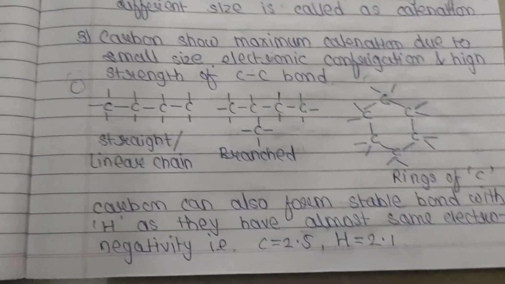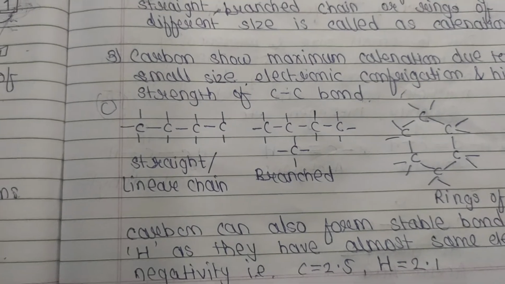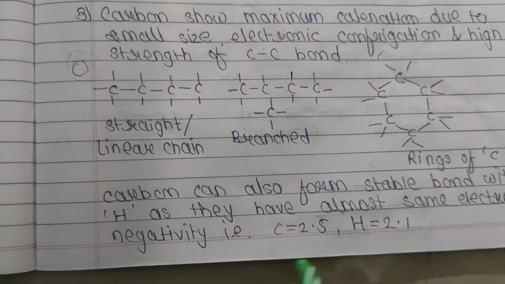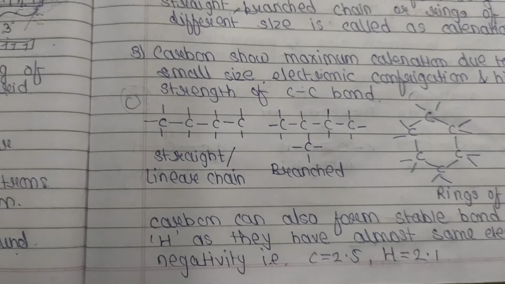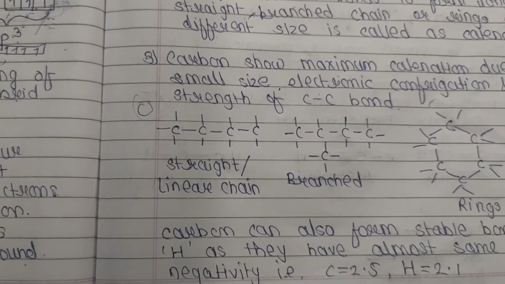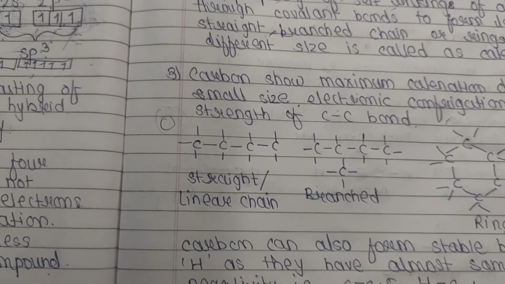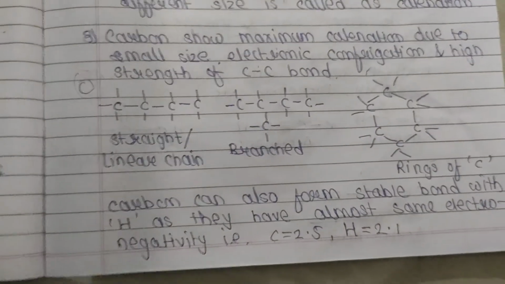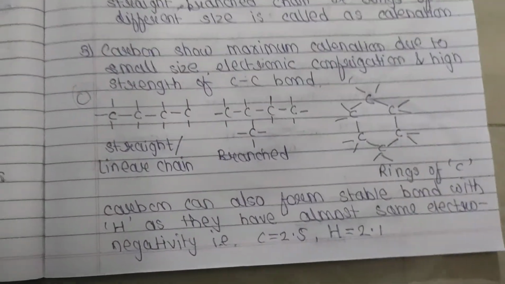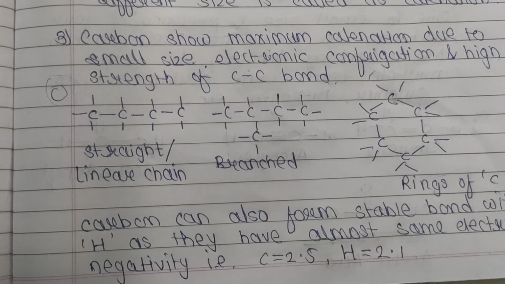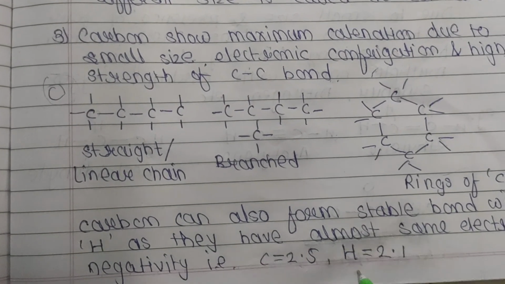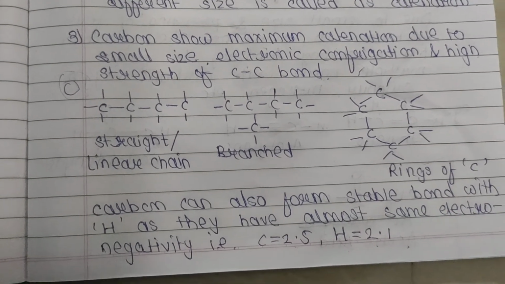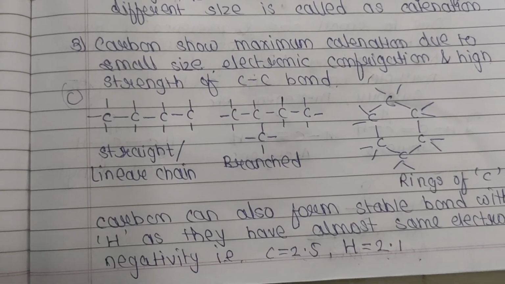This is the strength. If carbon and hydrogen have almost the same strength to pull the electron towards itself, they can pull the electron almost equally. Carbon has electronegativity 2.5 and hydrogen has electronegativity 2.1. See, it is almost the same. Hence it can form a very stable bond with the